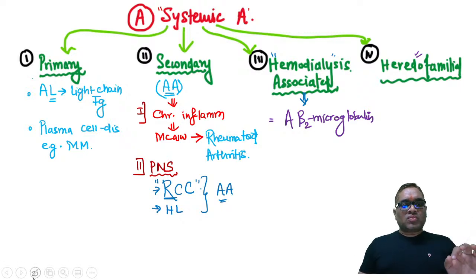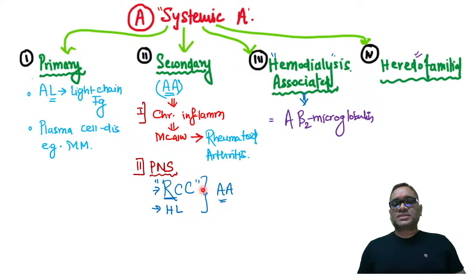Before I move on to the next slide, I would like to sum it up. Primary is AL type. L stands for light chain, seen in multiple myeloma. Secondary is AA type, chronic inflammation, paraneoplastic syndrome. Most common chronic inflammation is rheumatoid arthritis, and remember renal cell carcinoma is associated with secondary type of amyloidosis. Hemodialysis associated amyloidosis is A beta 2 microglobulin. Usually they will be deposited into the synovium and joints, leading to carpal tunnel syndrome when they involve the hand and compress the median nerve.